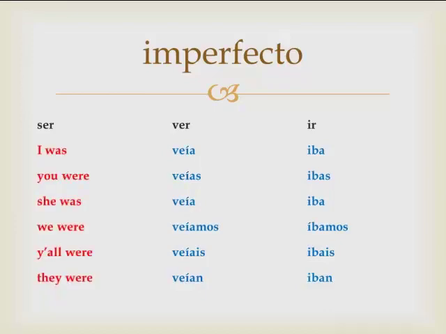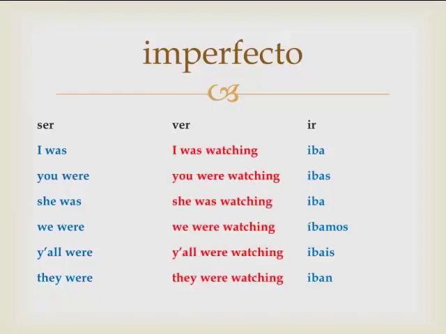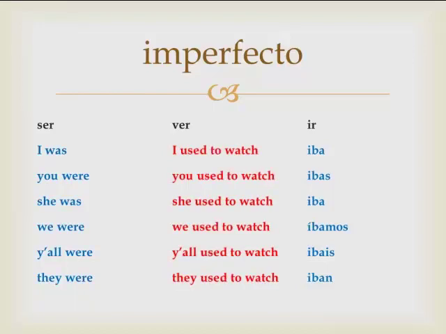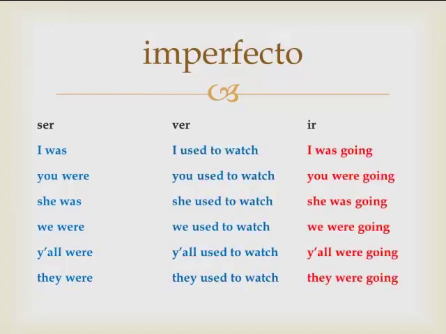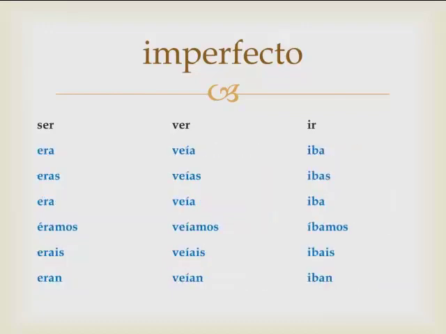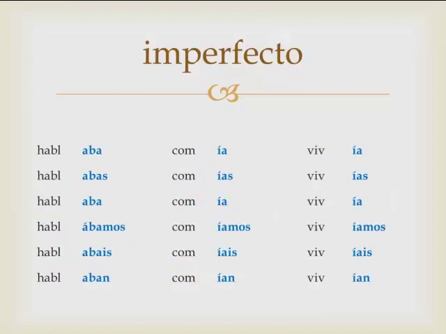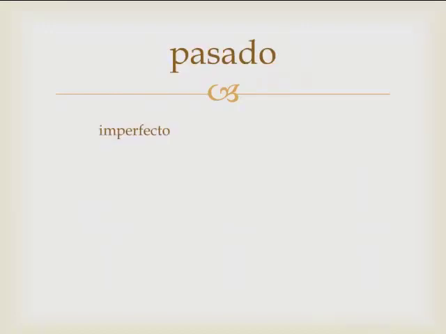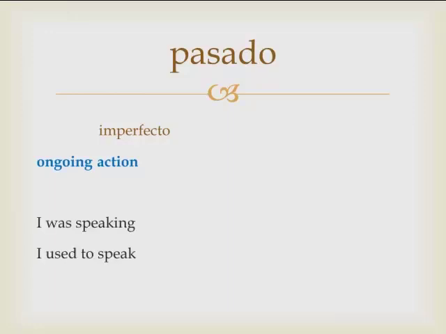To translate that set of words then would be I was, you were, she was, we were, y'all were, and they were. Veía in English would be either I was watching or I used to watch. And iba, I was going, you were going. Your three irregulars. Your regular verbs, the aba and the ía endings for AR, ER, and IRs. The pasado, in this case the imperfecto, is what we looked at throughout this lesson. Ongoing action, either I was speaking or I used to speak.